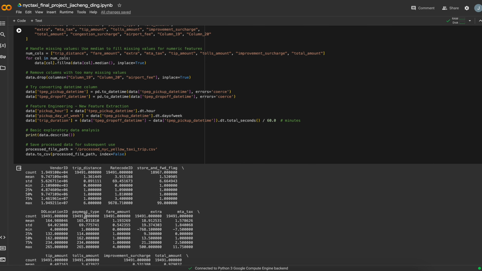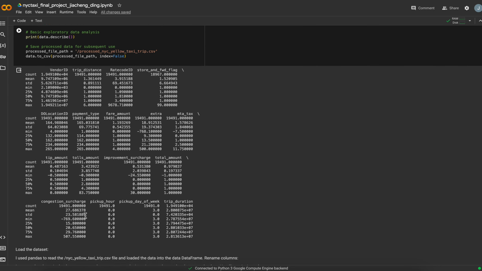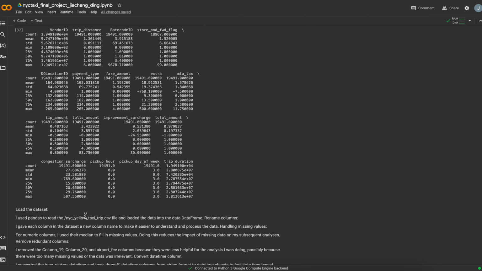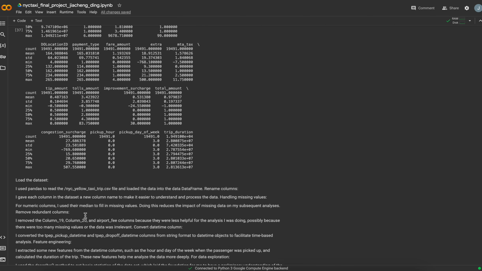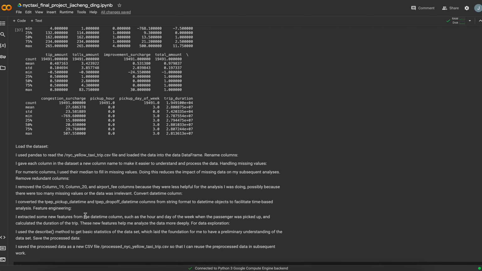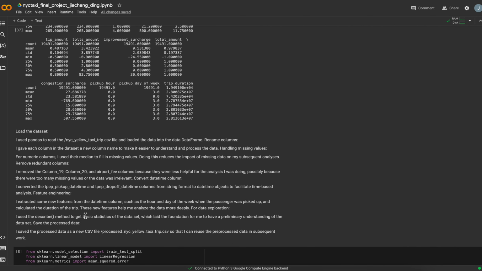In the first part, I choose trip distance, pickup hour, pickup day of week, and trip duration as the features X, and I choose the total amount as my target value because I really want to know about it, and divide the dataset into a training set and a testing set.